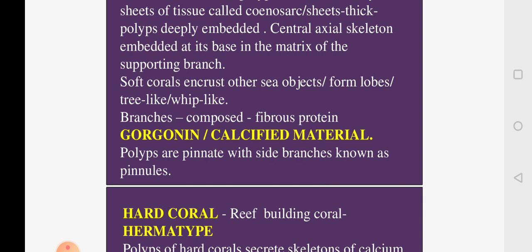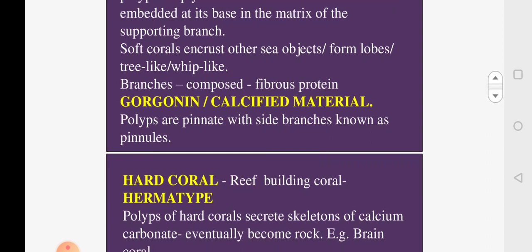And generally, these polyps are pinnate, meaning there will be an axis from which the side branches will be given off, and it looks like a branch of a tree. And from these side branches, small structures will arise called pinnules, and inside this the polyp will be located.